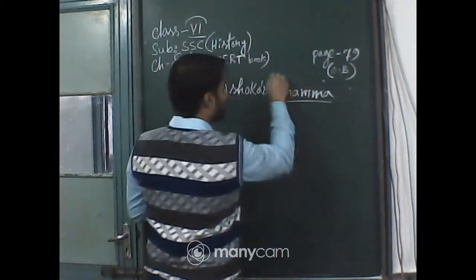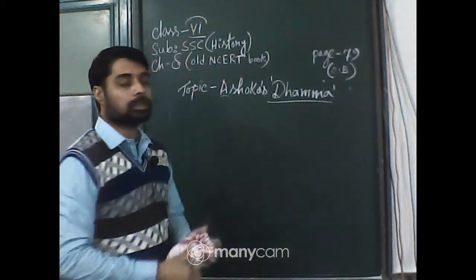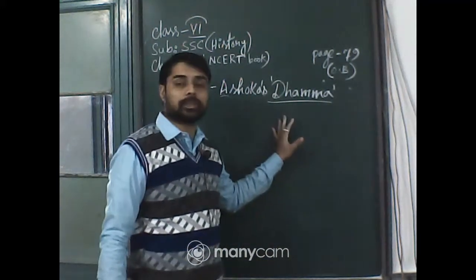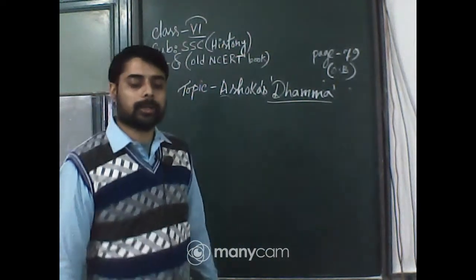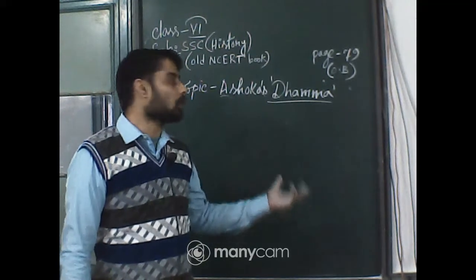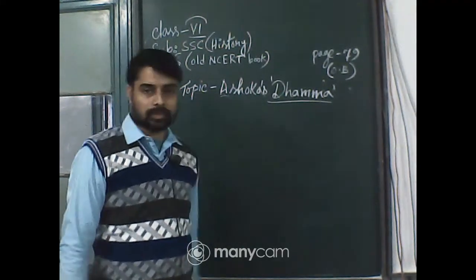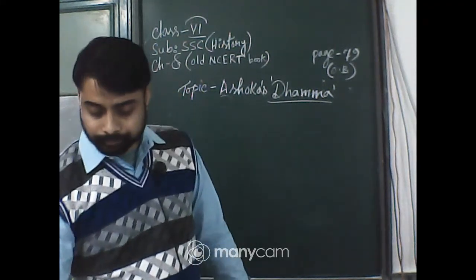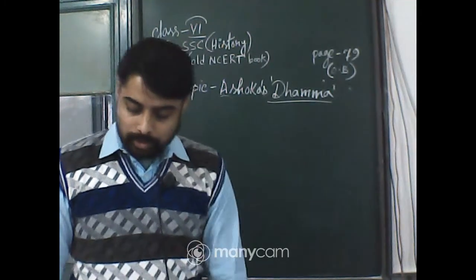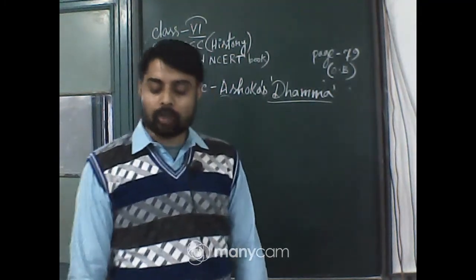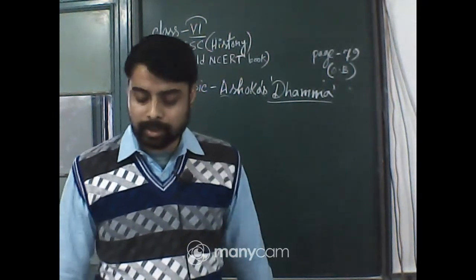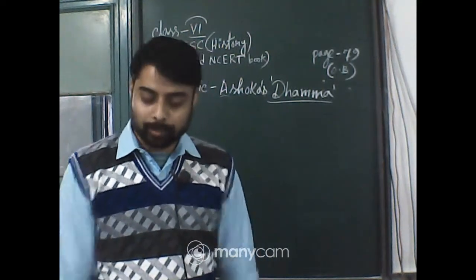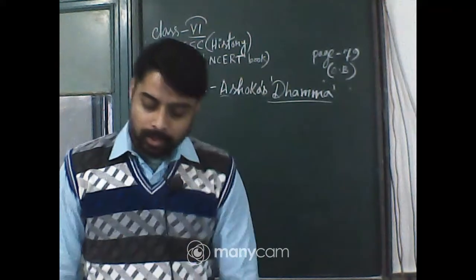So, the word Dhamma here is the Prakrit form of the Sanskrit word Dharma, and it was not involved in worshipping of any god or performance of any sacrifice or any elaborate ritual. It is very simple. What is the main objective in Ashoka's Dhamma?